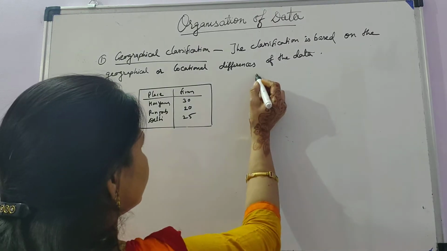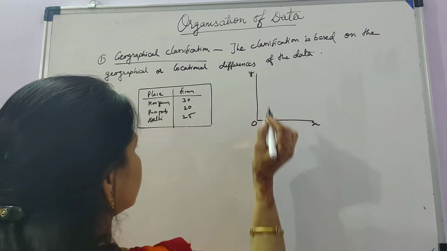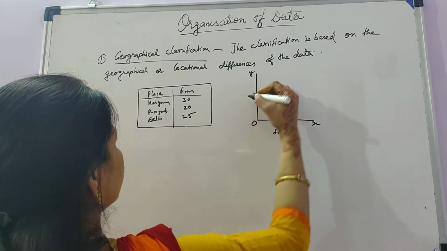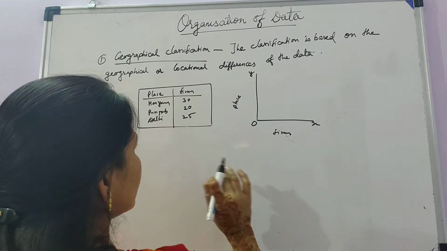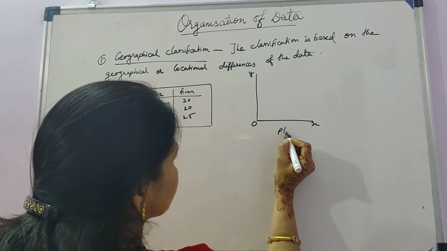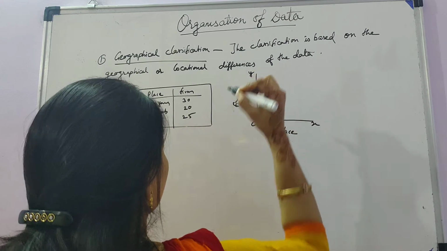Suppose you are presenting it with the help of a graph. There are two axes, x and y. In the x axis you are plotting the firms, and in the y axis you are plotting the place, or either you can plot places in the x-axis and number of firms in the y-axis.